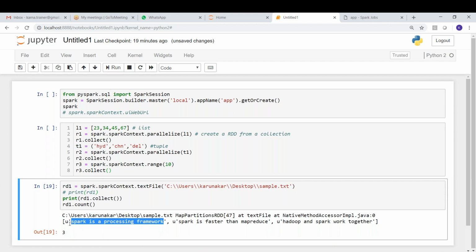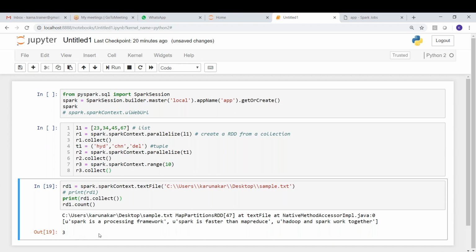So what is the first thing? In the last session we saw that PySpark is reading data in Unicode format. In order to convert it into a string, we can use one function called dot encode of UTF-8.